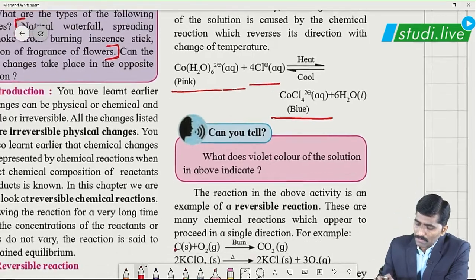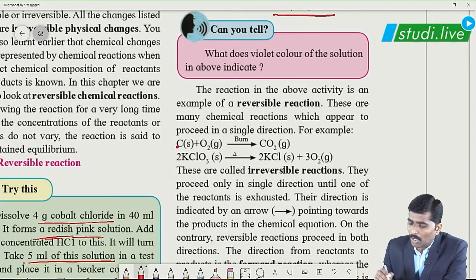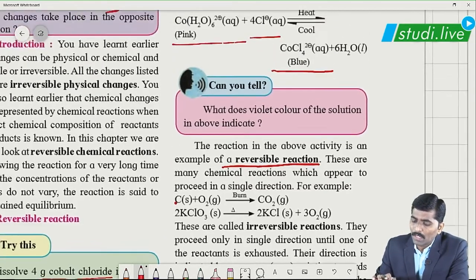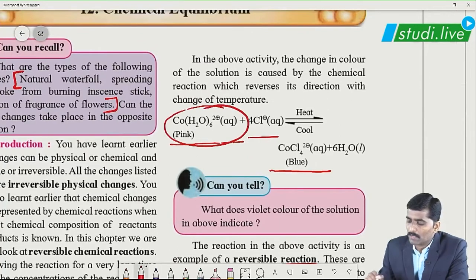As you can see, the reaction in the above activity is an example of a reversible reaction. Why a reversible reaction, students? It is not a change, it is a reaction, because as you can see, a reactant is completely converted into a totally new product, correct?